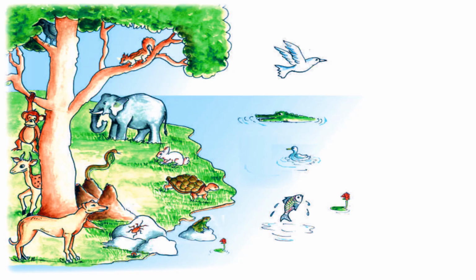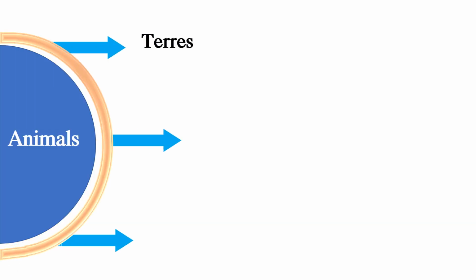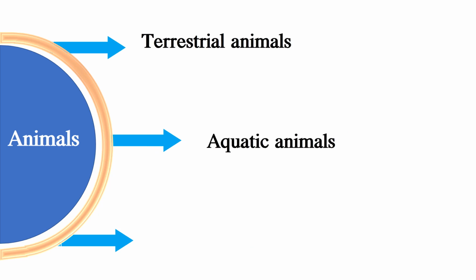Here you observe some animals live in water, some animals live on land, some animals on trees. So animals live in different places. Based on this, we classify animals into three types. One is terrestrial animals, second one is aquatic animals, third one is amphibians. Let us know about them one by one.